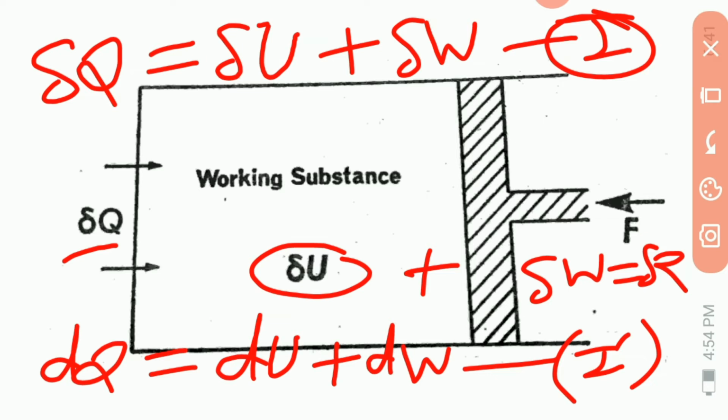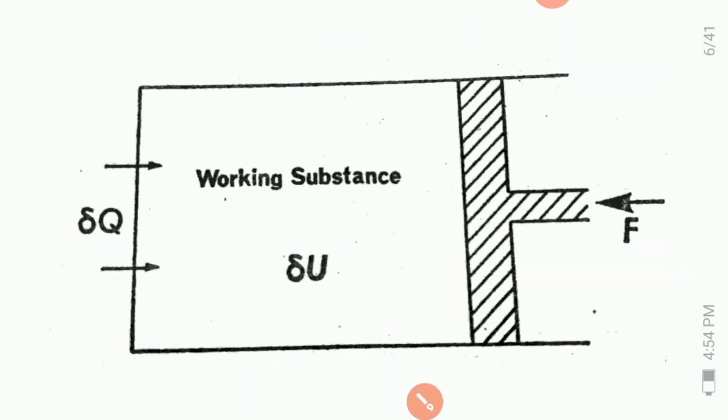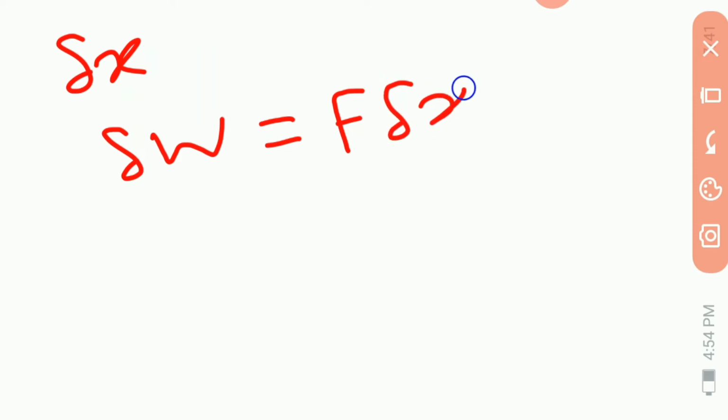If in the above process the movement of the piston is delta x, then the work done against the external force F is delta W. So delta W is equal to F delta x.